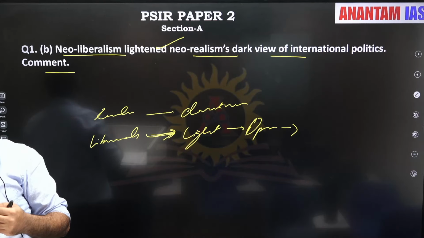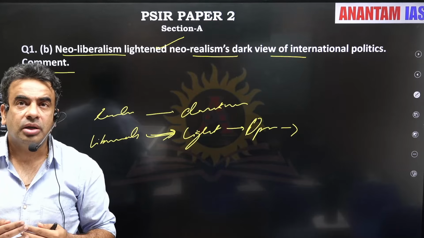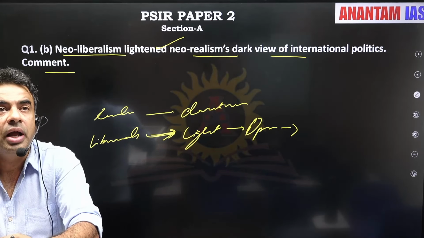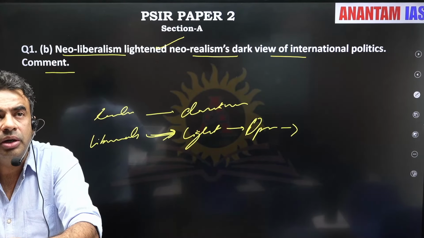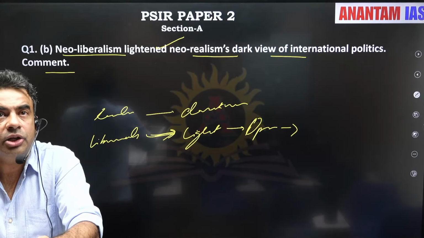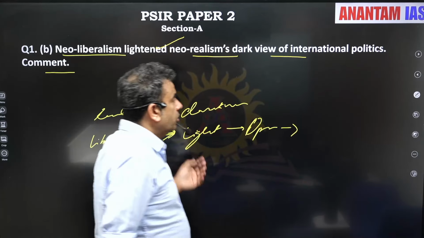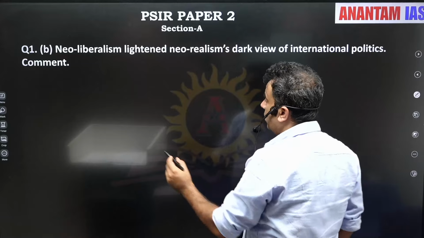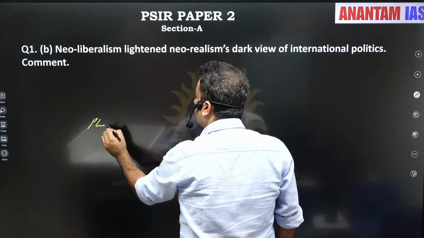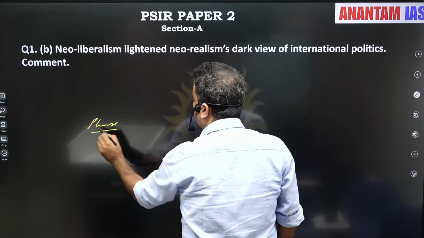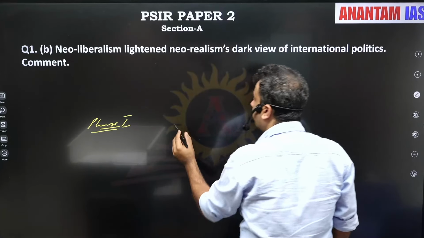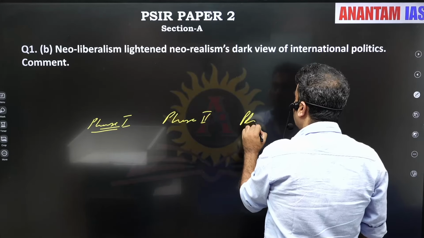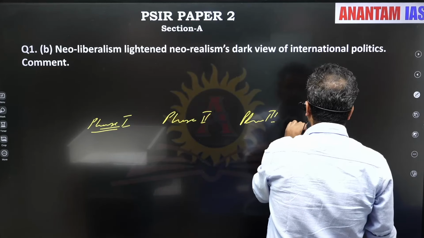They believe man is rational, humans are capable of engagement, and states can go for peaceful engagement and cooperation. So you are aware of neorealism and neoliberalism. I hope you are aware that we divide the study of IR in phases: phase 1, phase 2, phase 3, and phase 4.